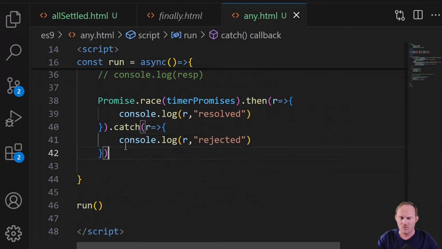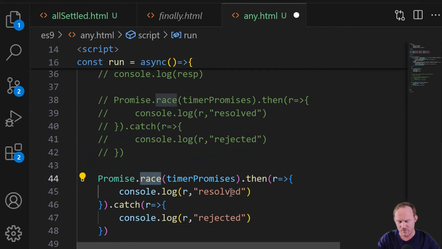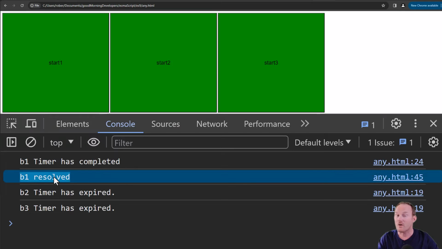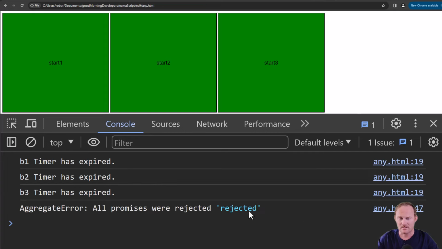If we come back over, and I'm going to comment this out, and I'm going to drop down at the bottom here, instead of race, we will do any. This is our new one. Refresh. I click on this. We got resolve. Same behavior as race. The difference is if I refresh and I don't click on anything, we get the aggregate at the very end. Instead of back up here with race, it happened right after the first one rejected.